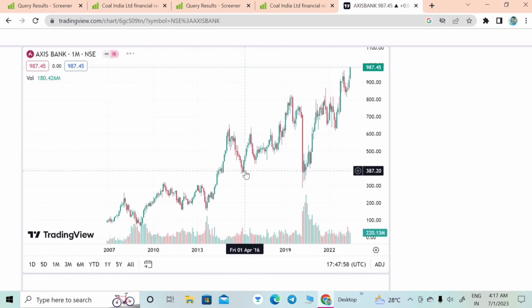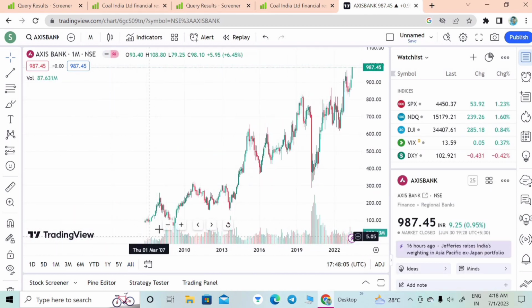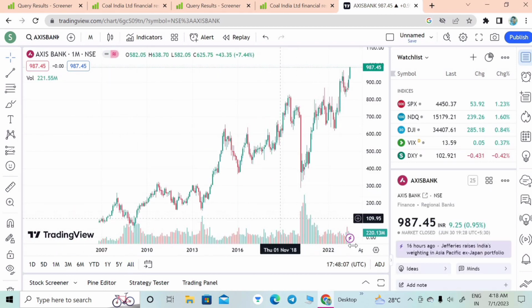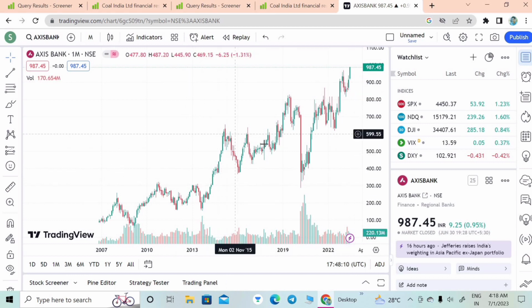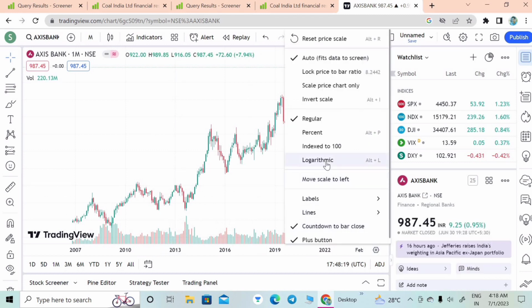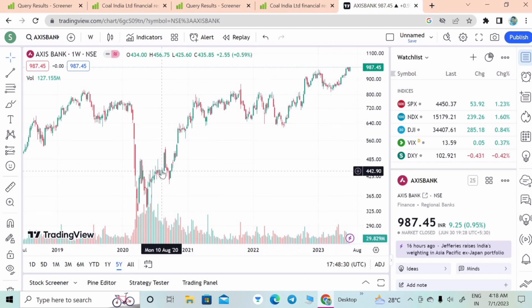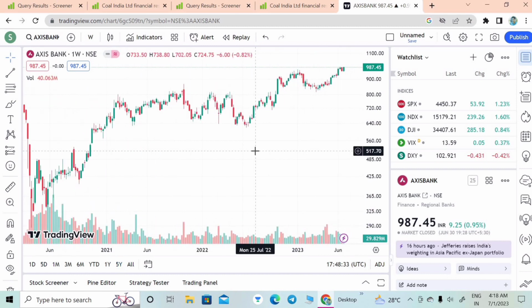We can see the growth of Axis Bank from 2007 to 2022. We can see the growth rate of Axis Bank, so it is a better company to invest in for a long-term purpose. From the chart we can see it is growing from low to high value. I am selecting 5 years. So this is the 5-year chart of the company. We can see there are different kinds of support and resistance available in this chart.